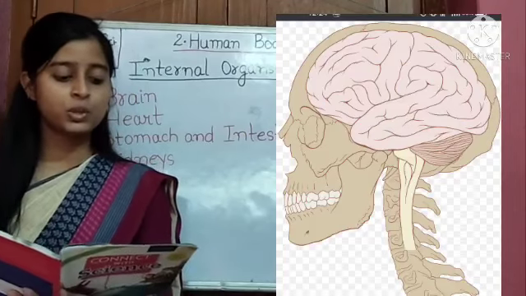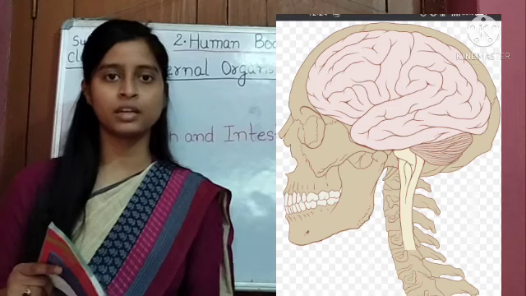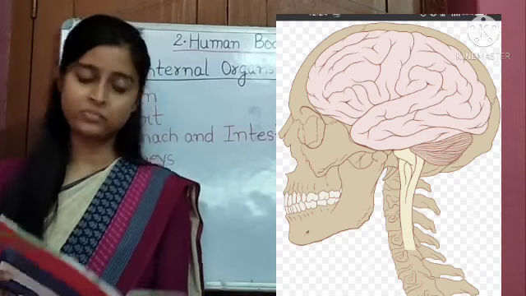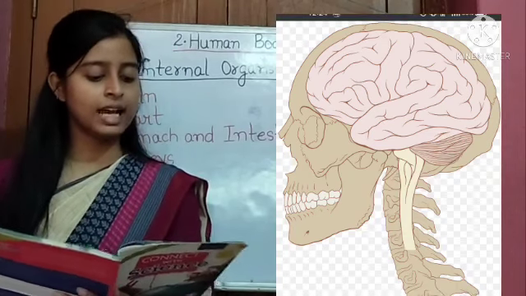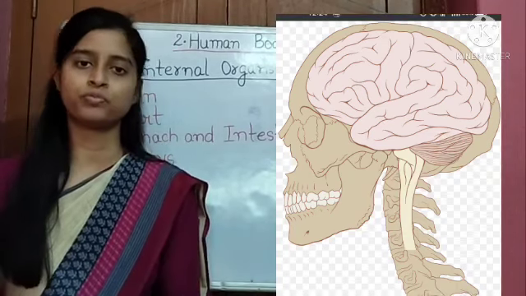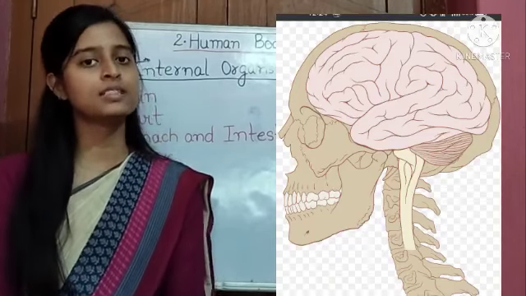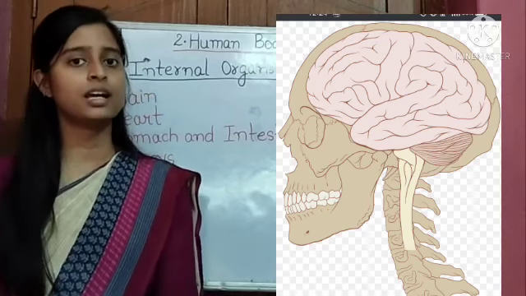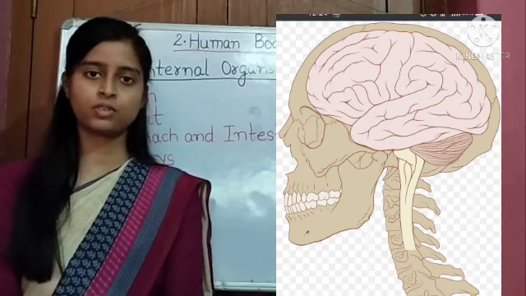It helps us to think. Brain helps us to think. Brain helps us to memorize something. It sends messages to different parts of the body and tells them what to do. Brain guides us. It sends messages all over our body and tells us what to do or what not to do.